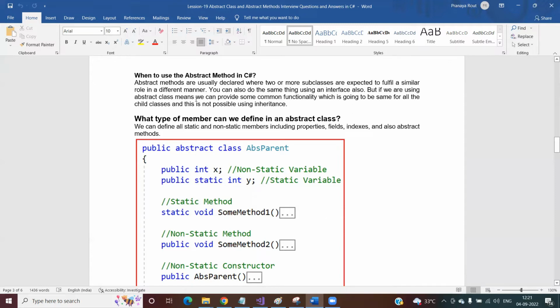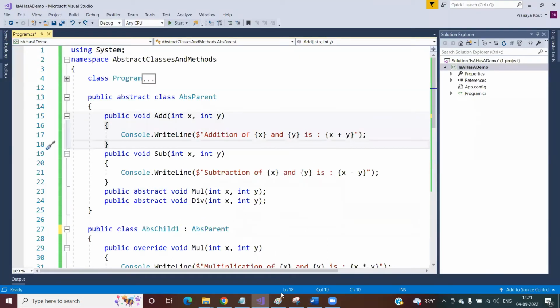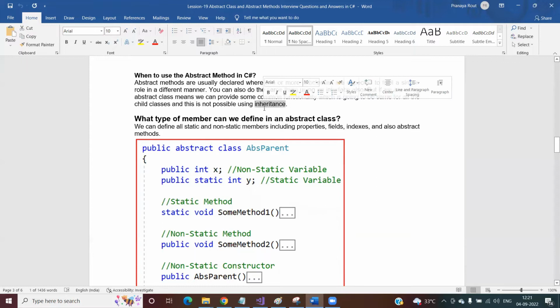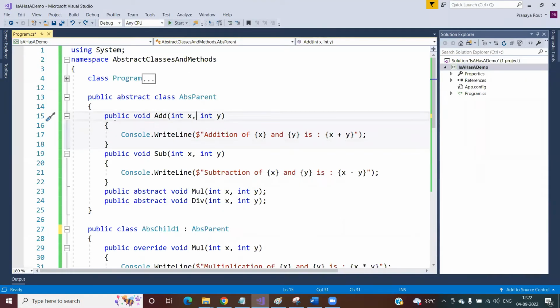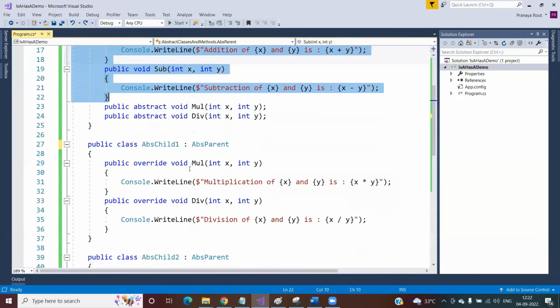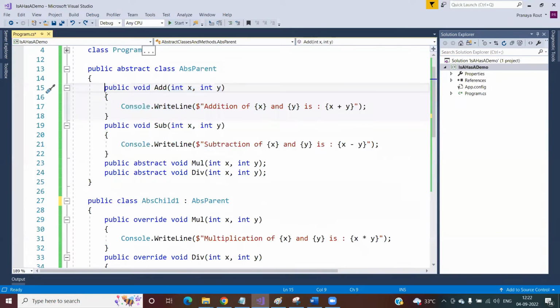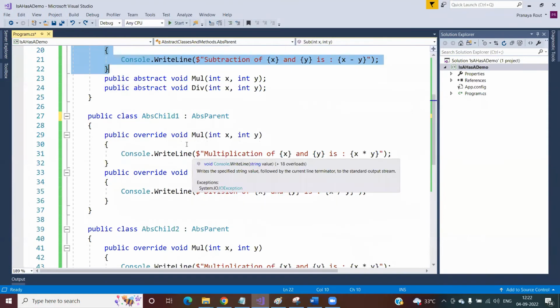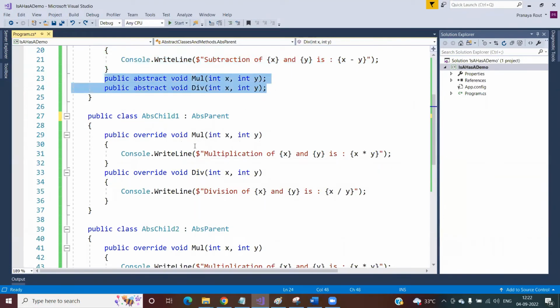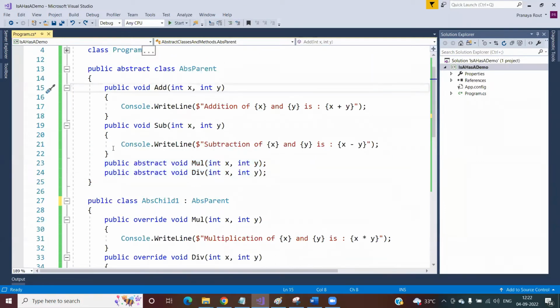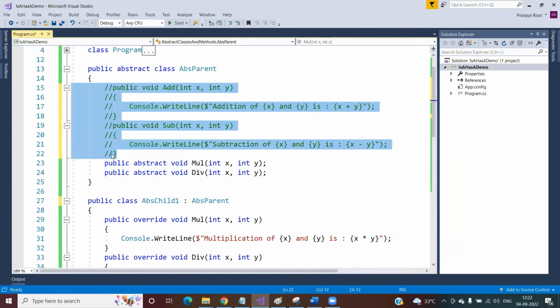But if you are using abstract class, we can provide some common functionality, which is going to be same for all the child classes, and this is not possible using interface, right? Okay, let me explain. In this case, suppose I'm providing some implementation. This method implementation I'm providing to the child class. I'm also providing these two methods to be implemented by the child class, right? If at all, you only need to provide abstract methods, right?